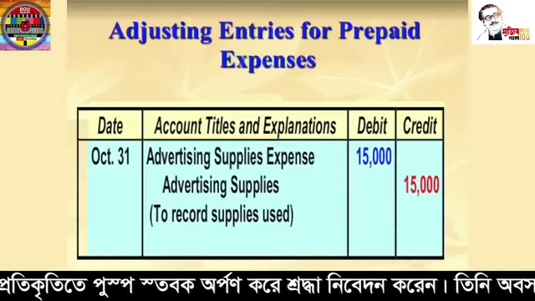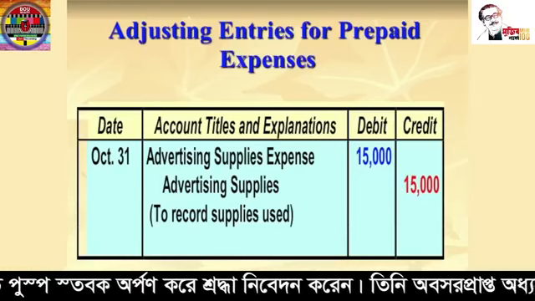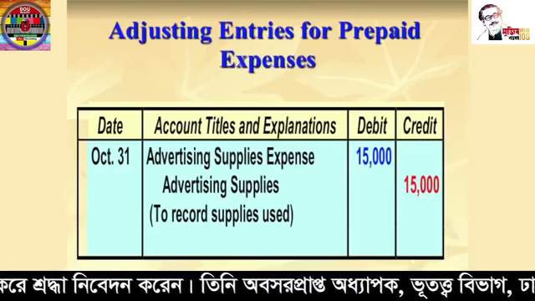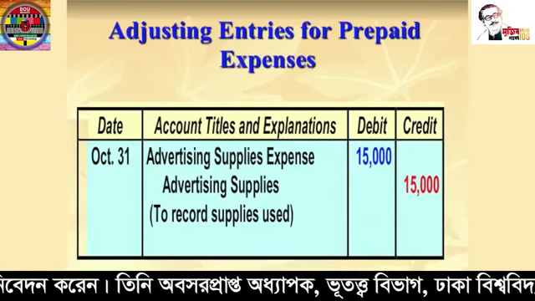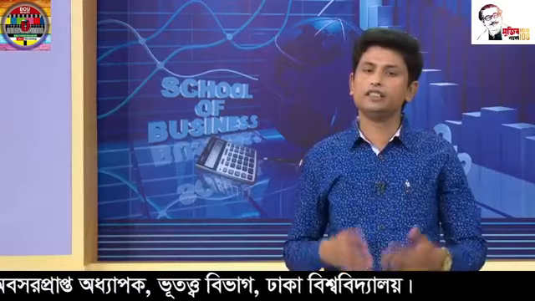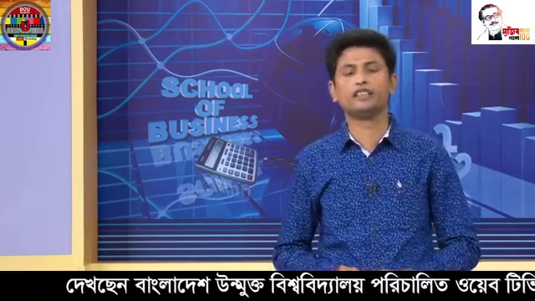For this, Nahid makes adjusting entries as you see on the screen. Advertising supplies expense debit Taka 15,000 and advertising supplies credit Taka 15,000. This is due to the expiration or use of the asset supplies, and here the expense or income statement account is increased and debited, and the asset advertising supplies is decreased and credited.